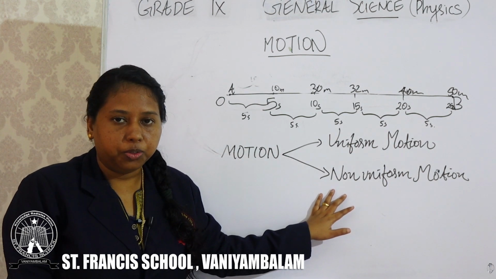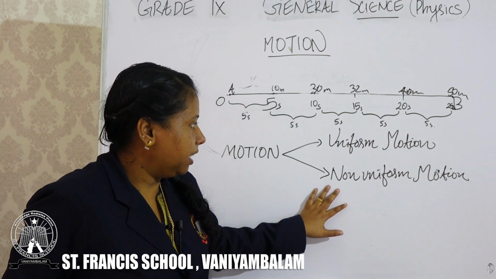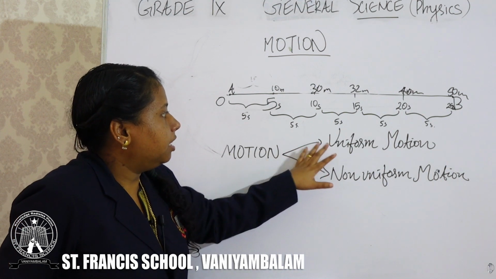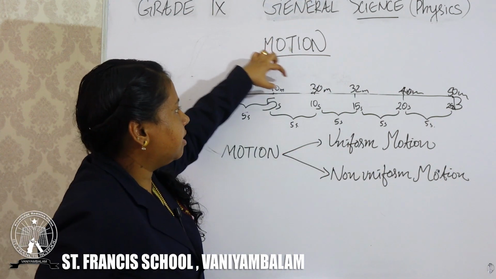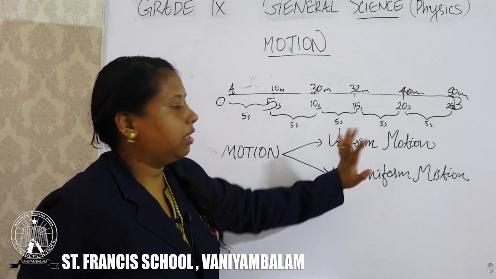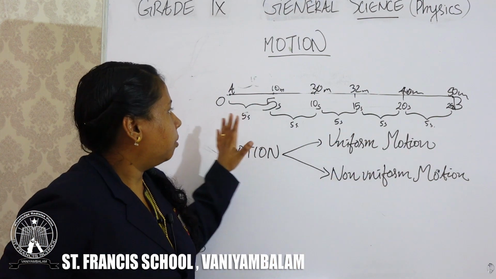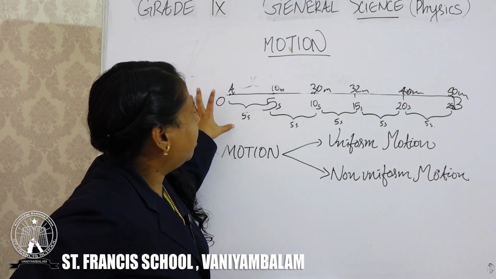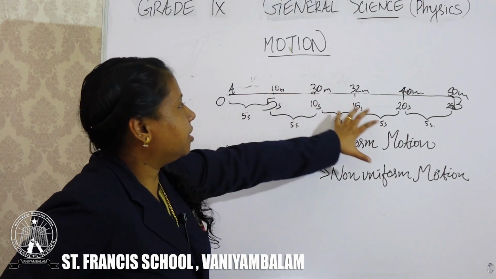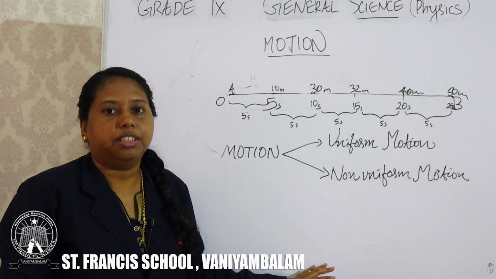What is meant by uniform motion? Uniform motion means the object covers equal distance in equal intervals of time. Non-uniform motion means the object covers unequal distance in equal intervals of time.